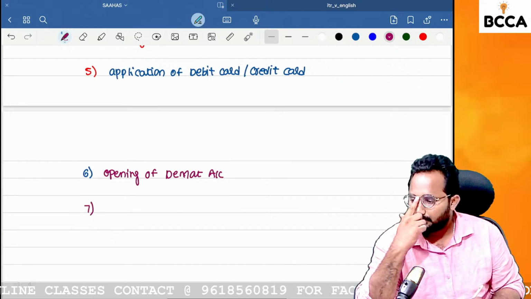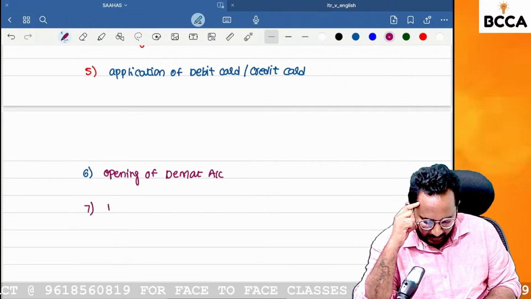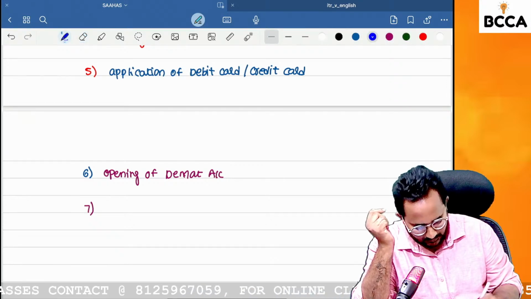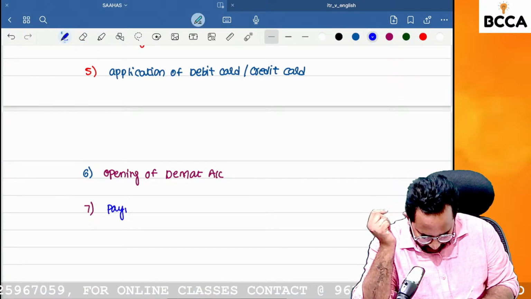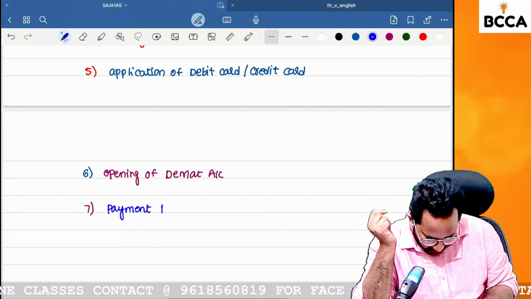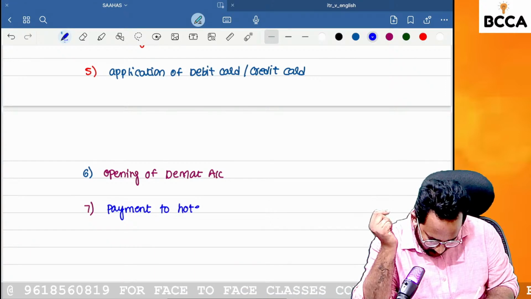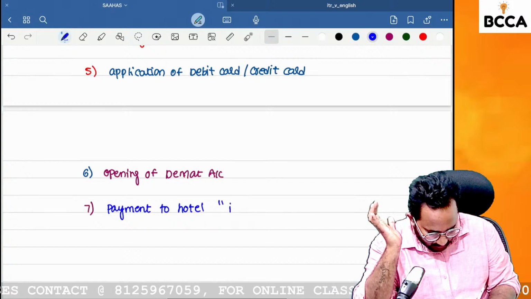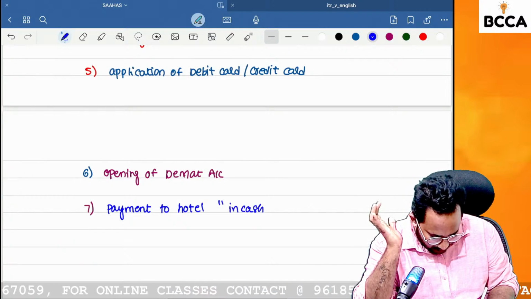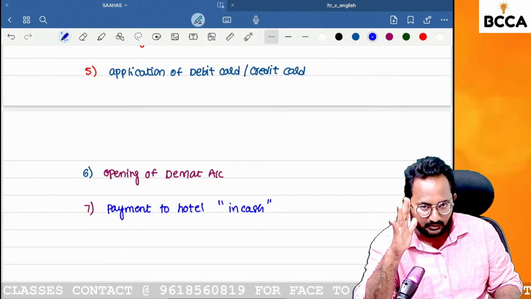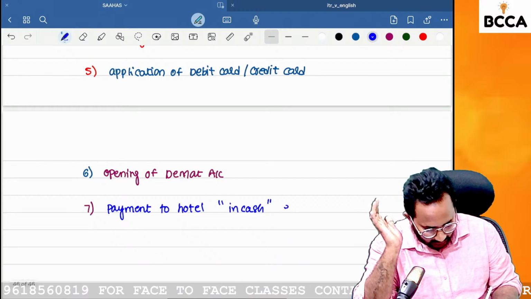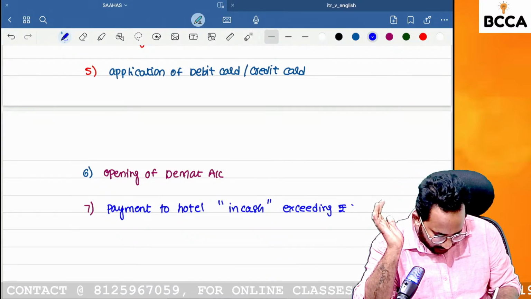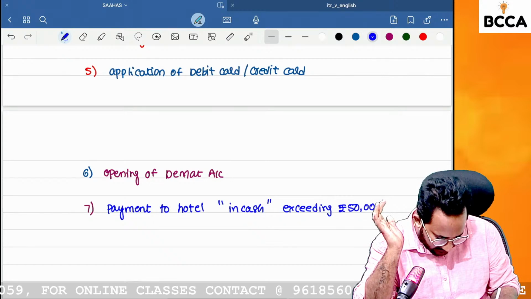Next, payment to hotel. If you want to make any payment to the hotel in cash, I want to make the payment of a hotel bill in cash, if that exceeds rupees 50,000, definitely you need to mention your PAN number.